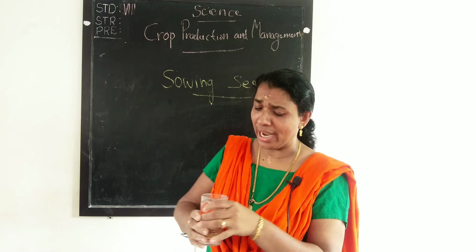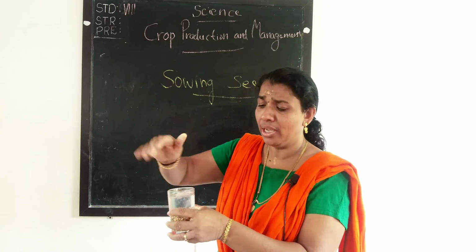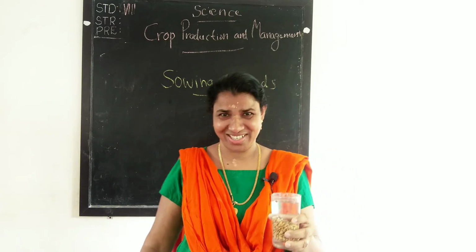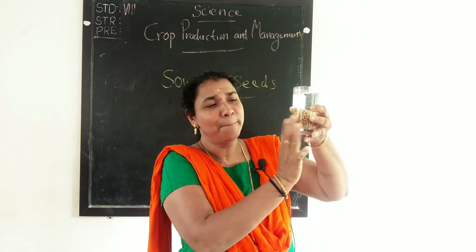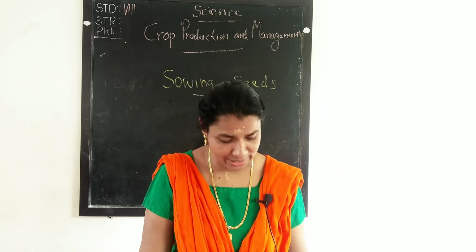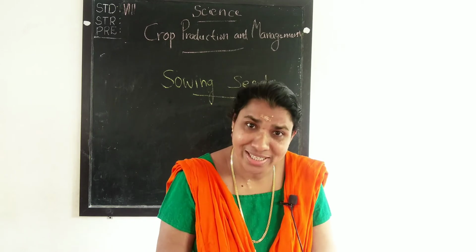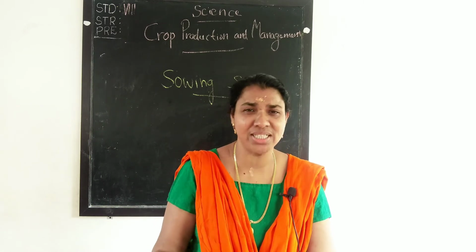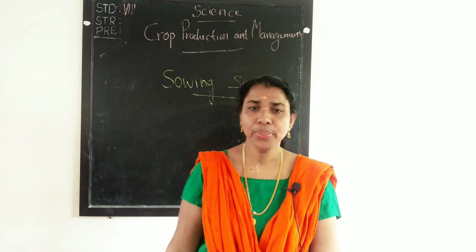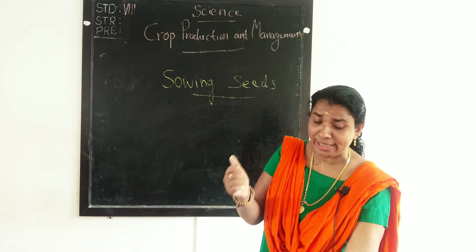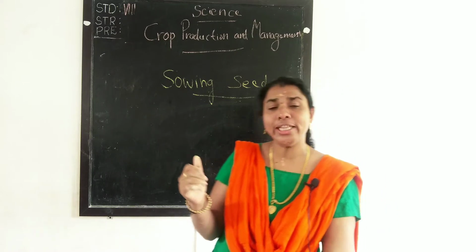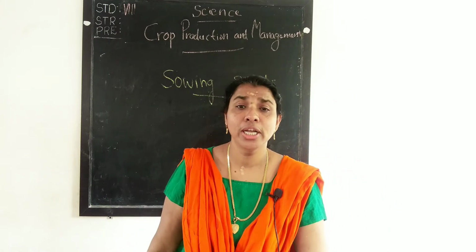So we can separate them by removing them from the water. Then we will get the better seeds. This method is used by farmers to select the best seeds. Then when we have the seeds, we need the tools for sowing.